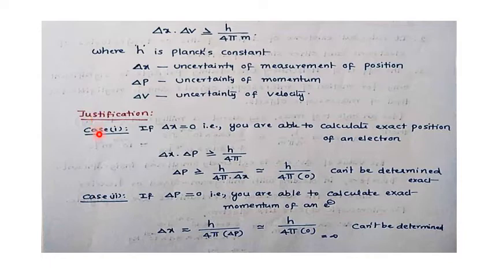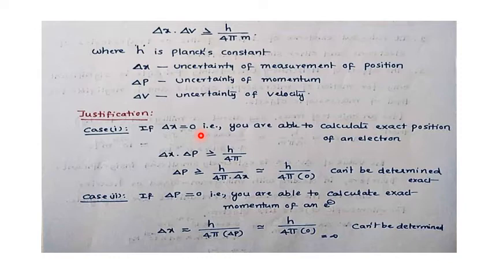Case 1, if delta x equal to 0, what is the meaning of delta x equal to 0? That means uncertainty is 0. Uncertainty is 0 means there is complete certainty. Clear? That means when there is zero uncertainty, we can calculate the exact position of an electron.